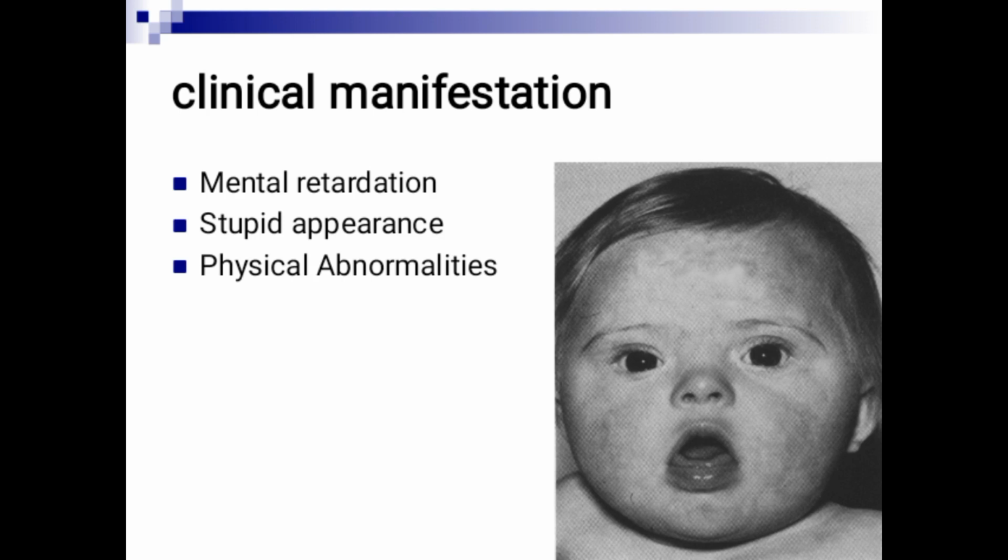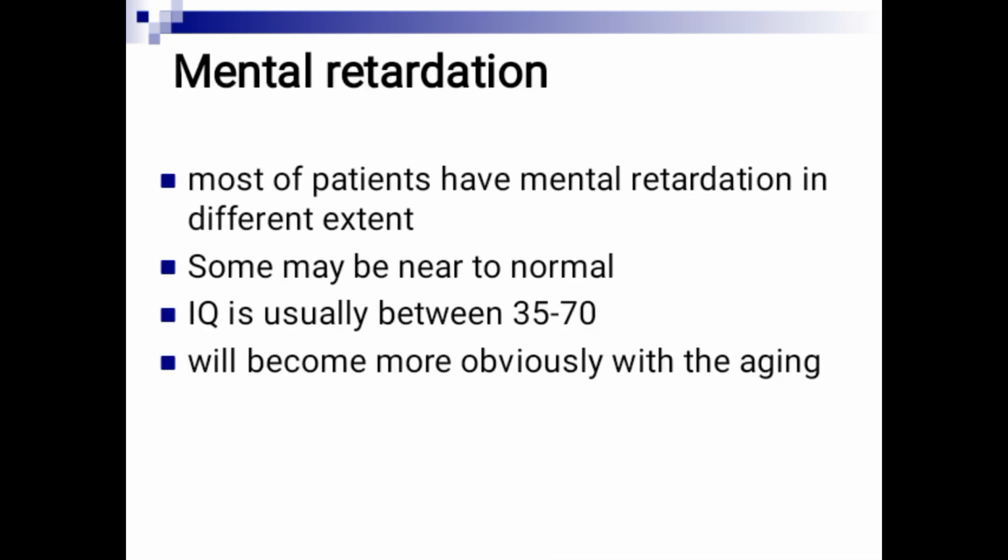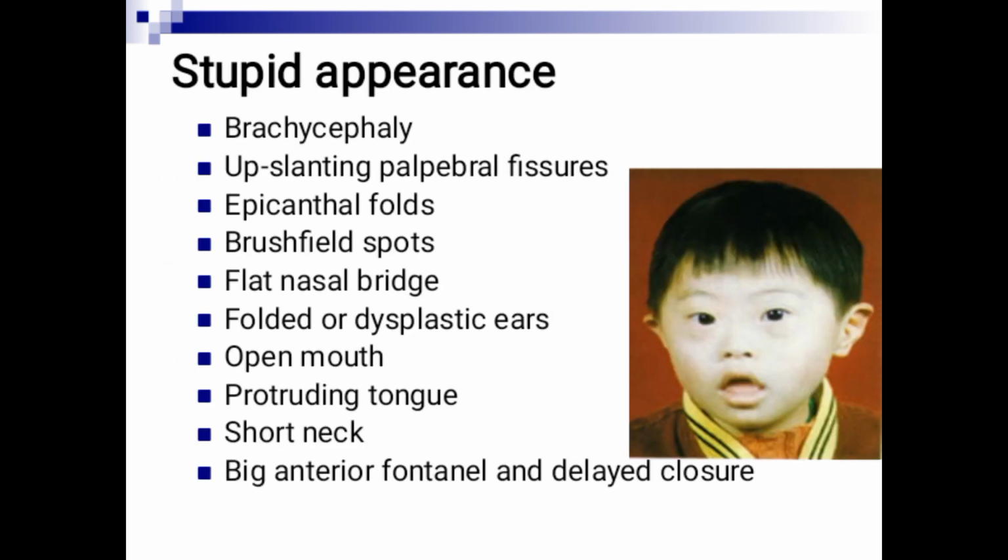So these are the clinical manifestations: mental retardation and the characteristic appearance. First, the mental retardation. Usually the patient with Down syndrome has an IQ of 35 to 70, but some may have near-normal IQ. Usually the IQ ranges between 35 to 70, and this mental retardation becomes more obvious with aging.